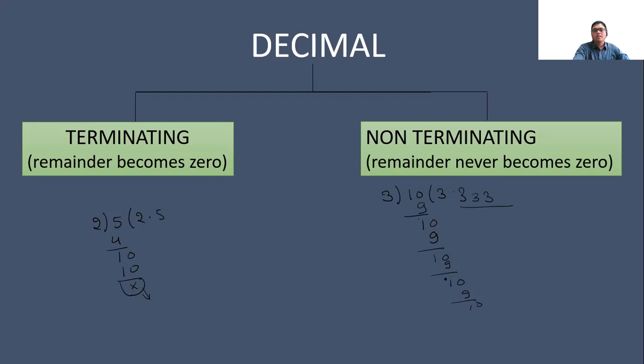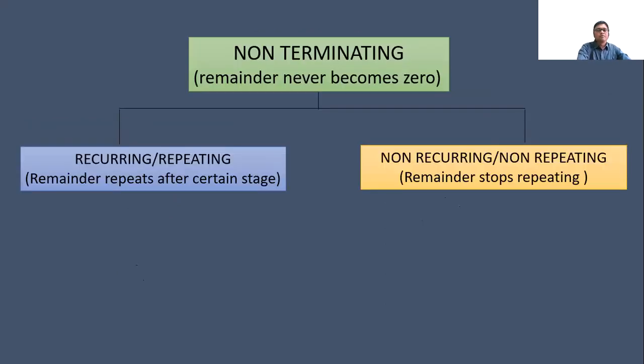Now, the non-terminating, where the remainder will not be 0, is further divided into two parts. The first one is recurring, repeating, and the second one is non-recurring, non-repeating. Recurring repeating, what will be the answer of your division? Like we have seen, 3.3333. Okay, it will be an answer like 2.17171717.